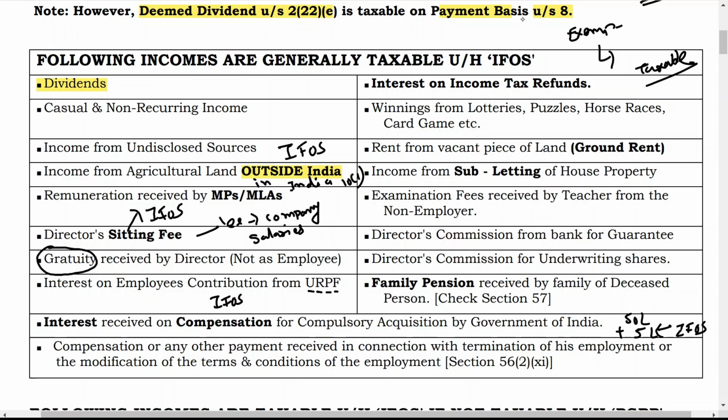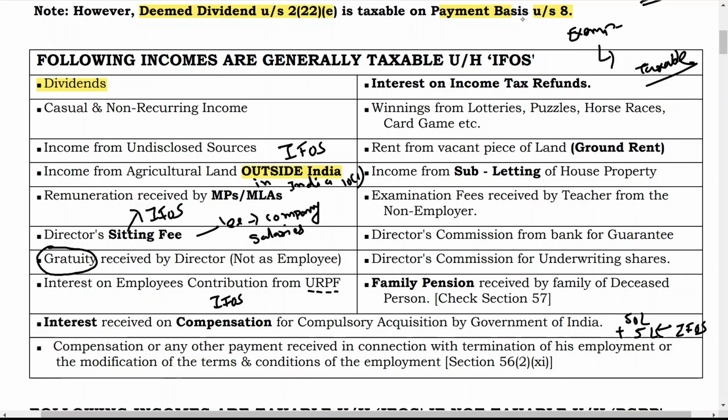Now compensation or any other payment received in connection with the termination of employment or the modification of terms and conditions of the employment, section 56 subsection 2 clause 11. It means if there is a change in the terms and contract between employee and employer, or due to the termination of his job or employment, in that case whatever amount is received by a person is taxable under the head income from other sources and not under the head income from salary.